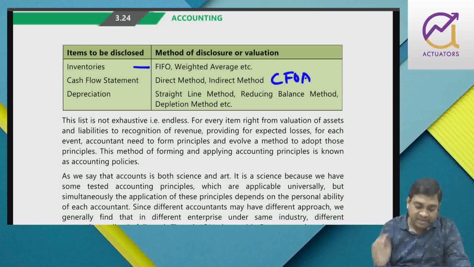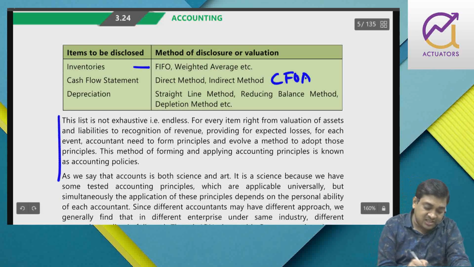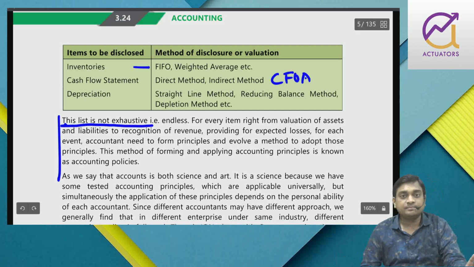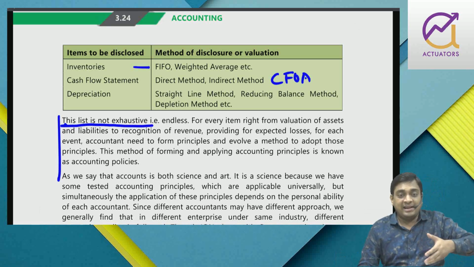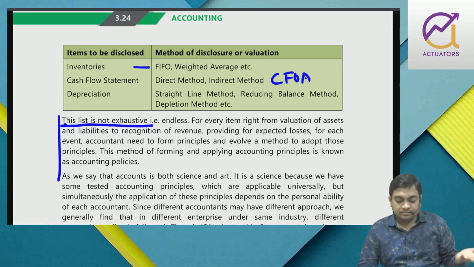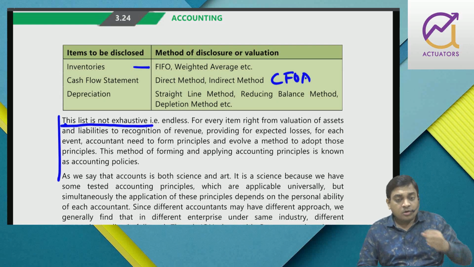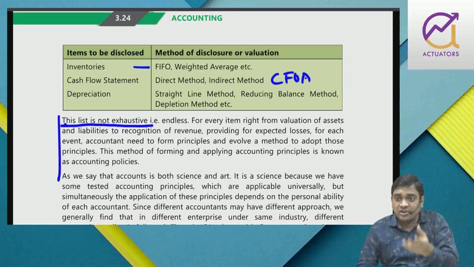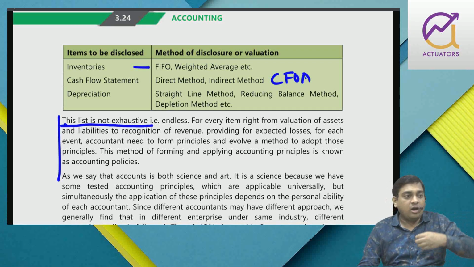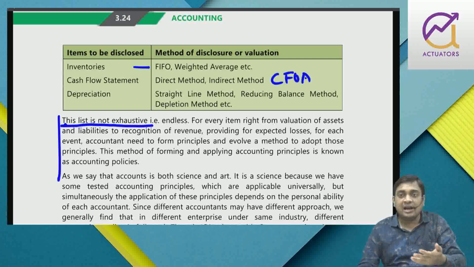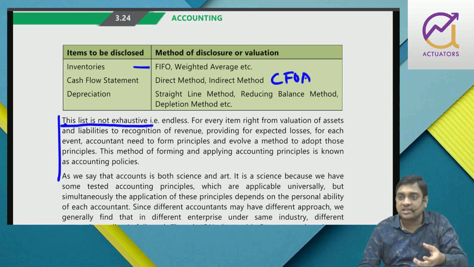Depreciation, you have so many methods, right? Now this list is not inclusive. This is not exhaustive, right? This is not the end. It's regarding valuation of asset or recognition of any income or providing for any losses.